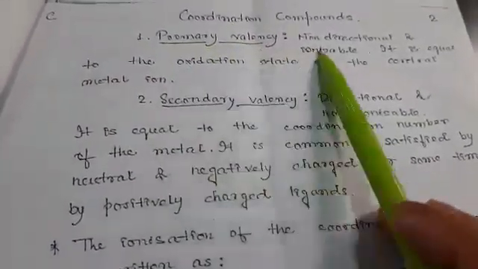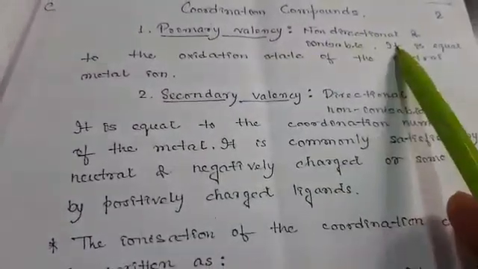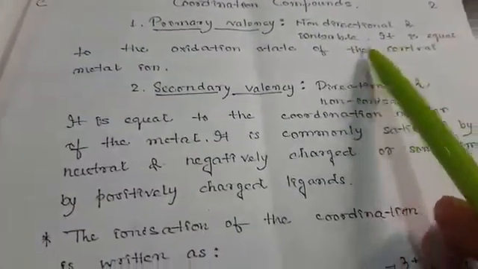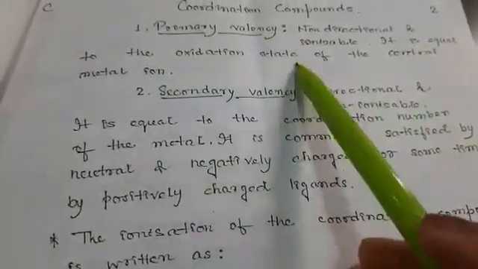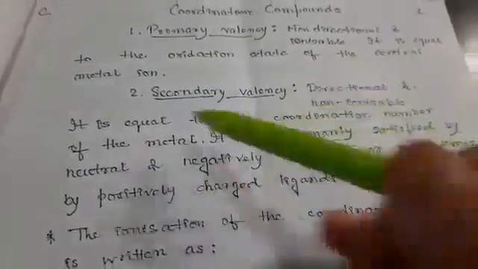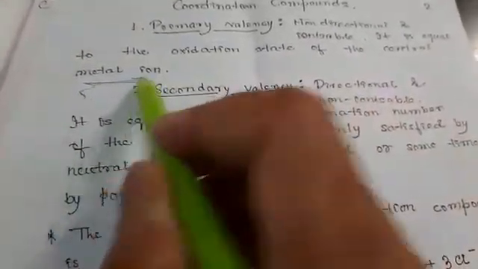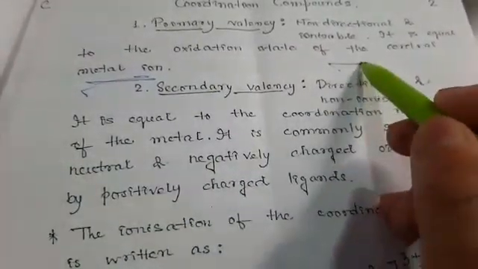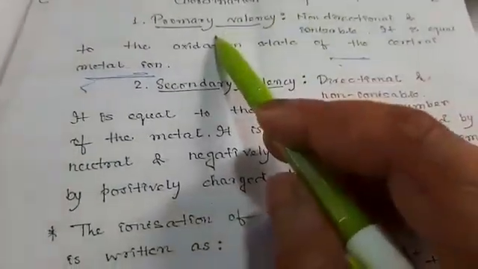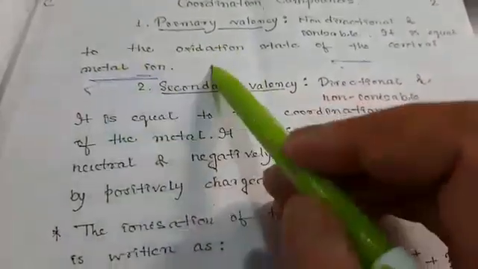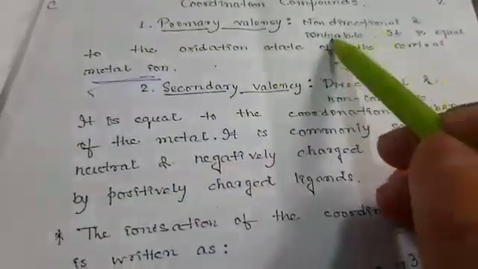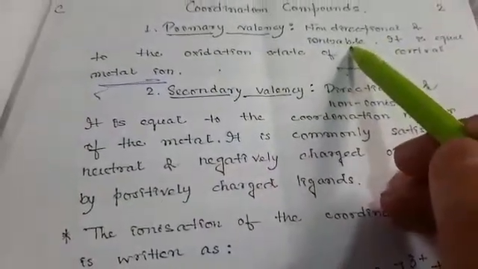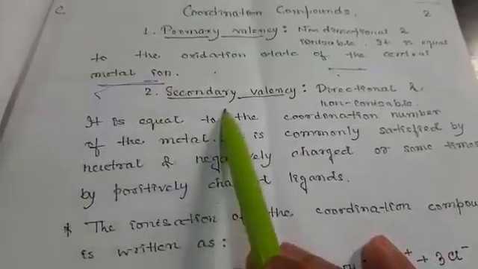Primary valency is non-directional and ionizable. It is equal to the oxidation state of the central metal ion, the oxidation number of the central metal atom. Second is the secondary valency.